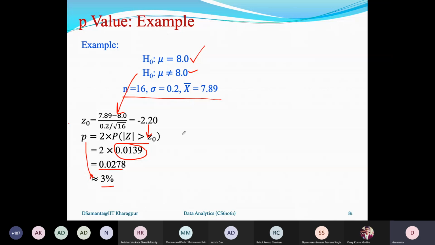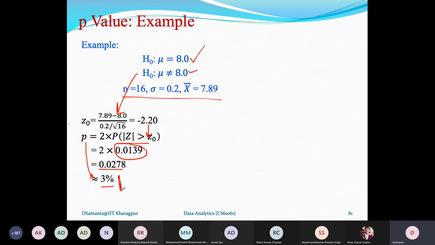Then what I can say is that this sample says that you reject the hypothesis with 3% as the type 1 error. Now you take another sample, and if that sample suggests around 3%, that's fine. If you take another sample and it says 1%, then you can stick to that 1% as the type 1 error.